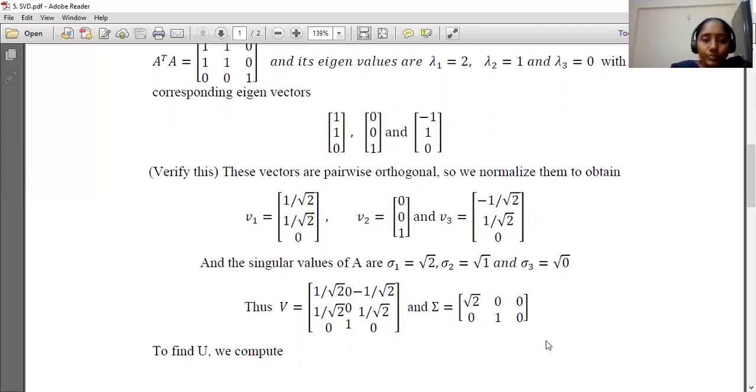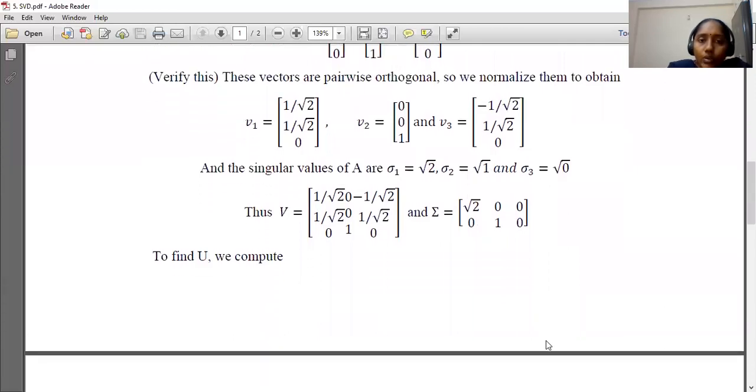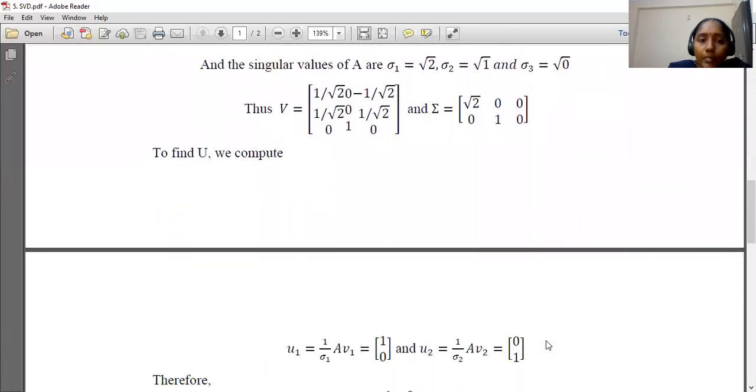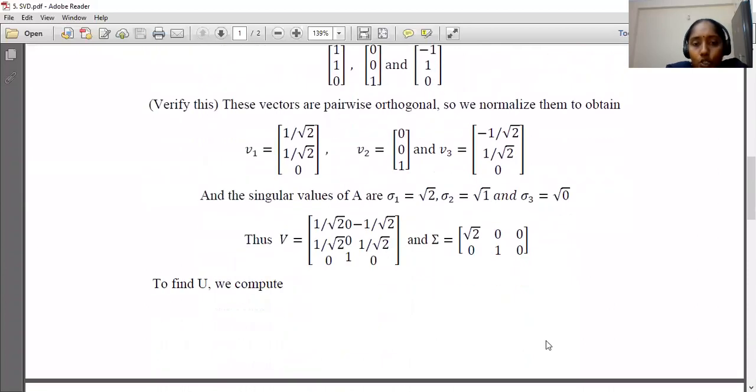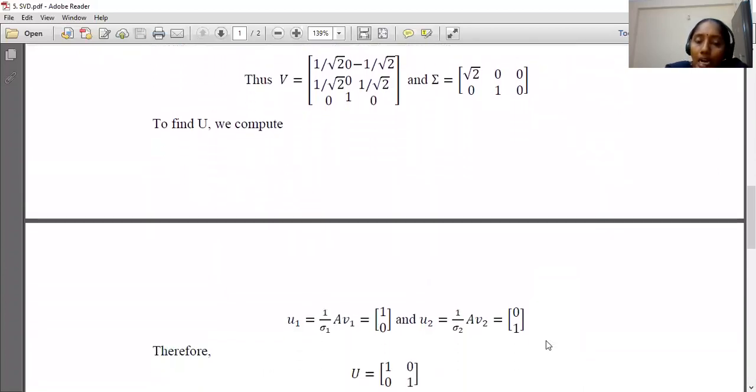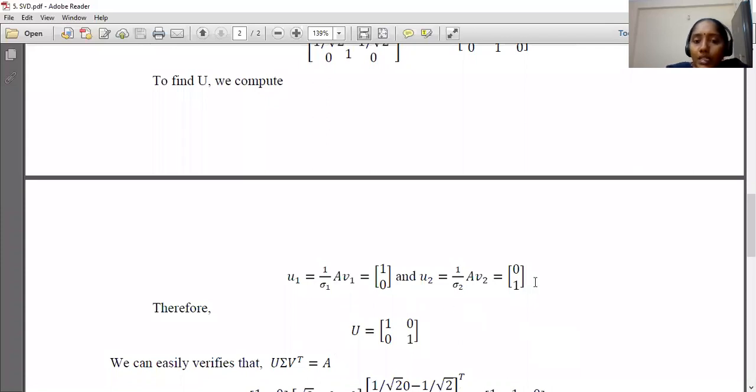Now we compute U. For finding U, first we need to find A into A transpose. Here we have two ways to find out U, where U is an orthogonal matrix which is having orthonormal eigenvectors of A into A transpose. Or in another way by using these simple formulas. Here, what are the eigenvalues of U? Eigenvalues of U and V are the same. Here, U is of order 2 by 2.